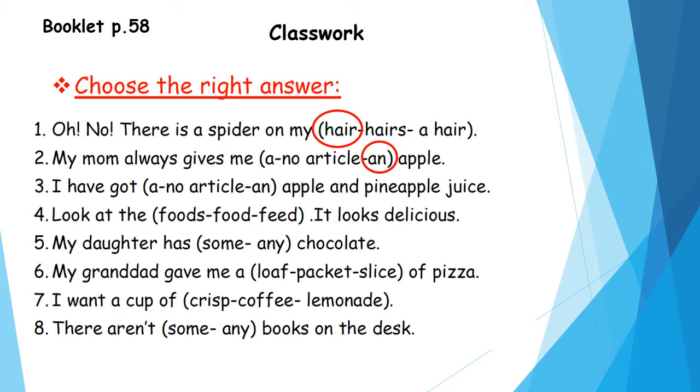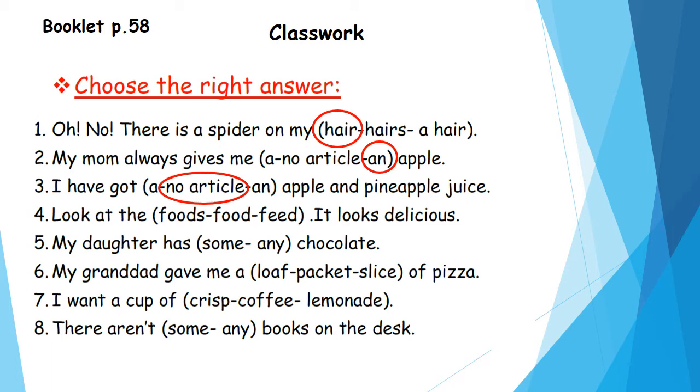Is juice countable or uncountable? Yes, juice is uncountable. I can't count it. So I can't put an article before it or make it plural, okay? So we'll choose no article, because uncountable nouns don't take articles and they don't have a plural form.